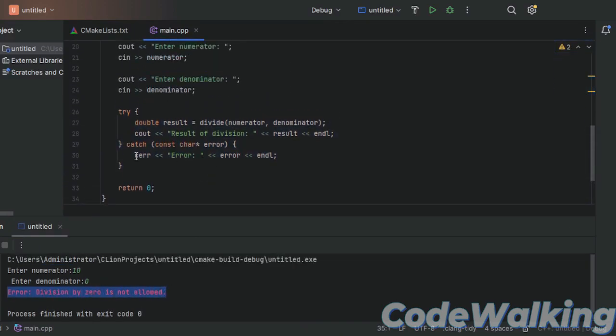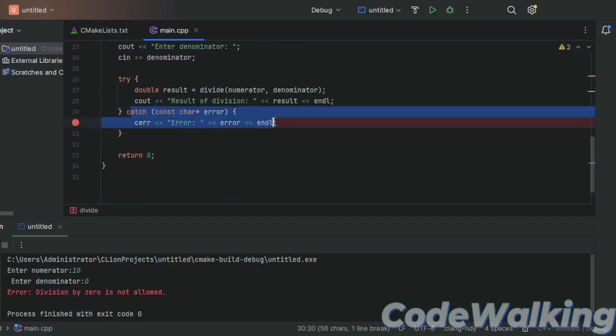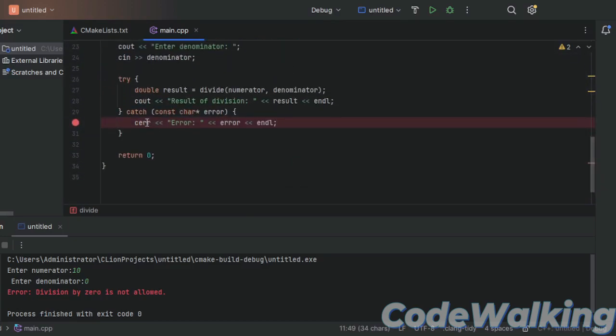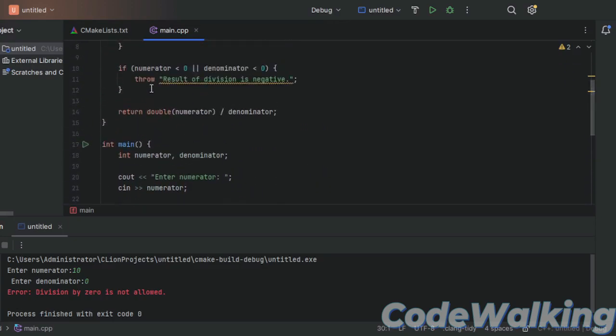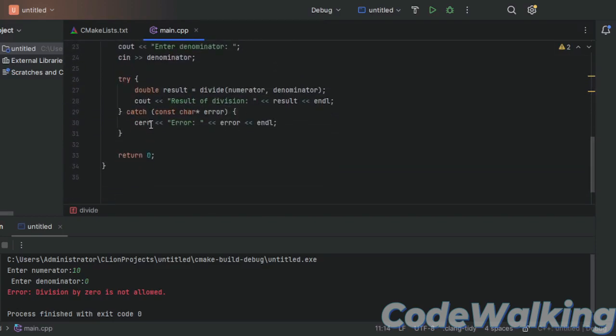So what this line is doing is giving the console error, which is written in red over here, and we throw this, and then this catches the error. This is the error condition, and this catches the error condition, what happens when the error occurs, and then displays it on the screen. This is how you throw something and catch something. So this throws the error, and then this catches the error. This is how it works.